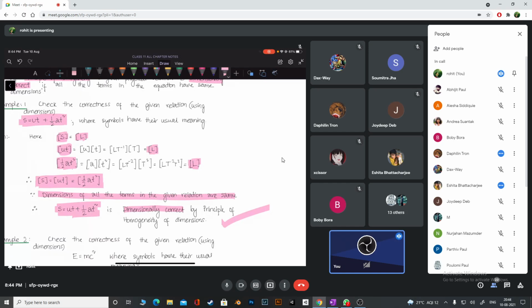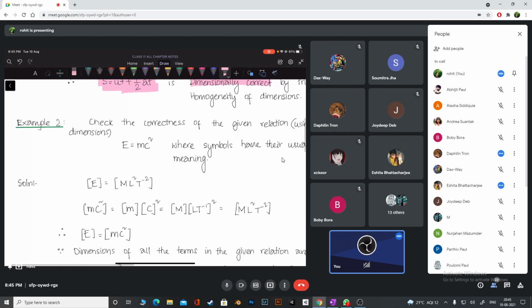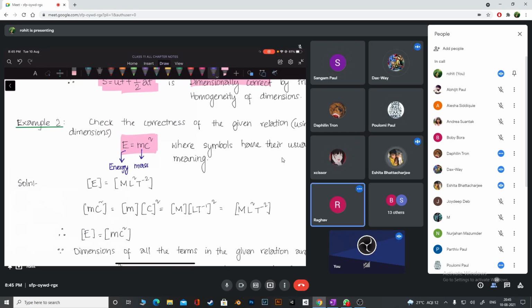Okay, let's take another one. So you have to understand what is what. In the formulas when they give, you have to go with more practice, but don't worry, you will. So what is this equation? Have you seen this equation ever? This is E equals MC square, the theory of relativity. So just identify what is what here. Tell me what's E. Energy. Okay, good. What is M here? Mass. Yes. And what is C here? Speed of light. Okay. So we have to check how many terms are there, guys, in this equation or formula. How many terms?